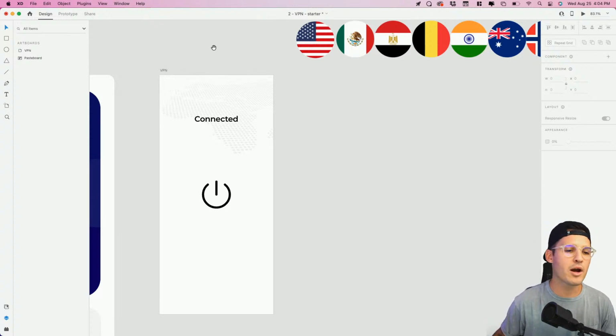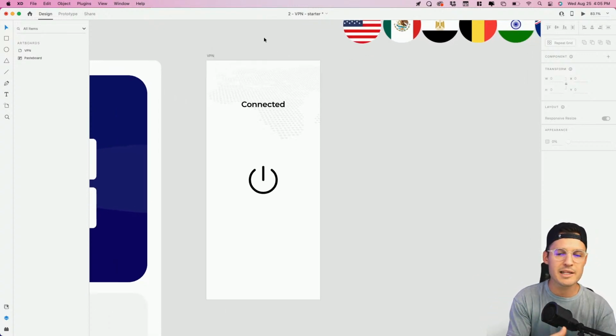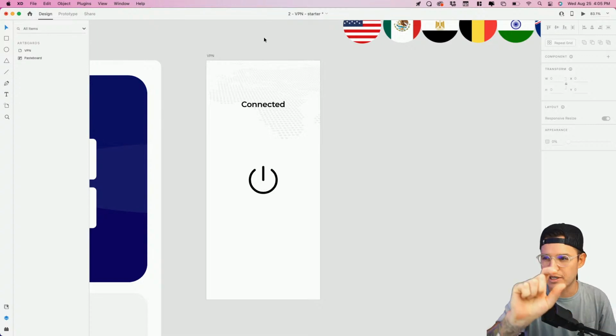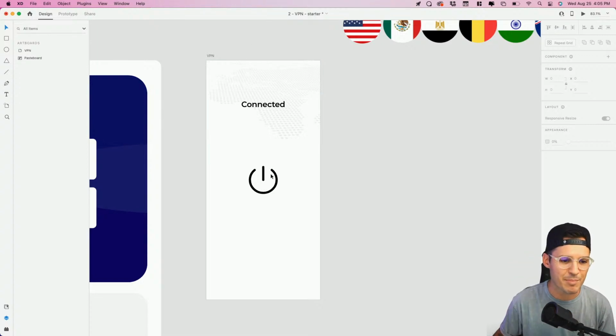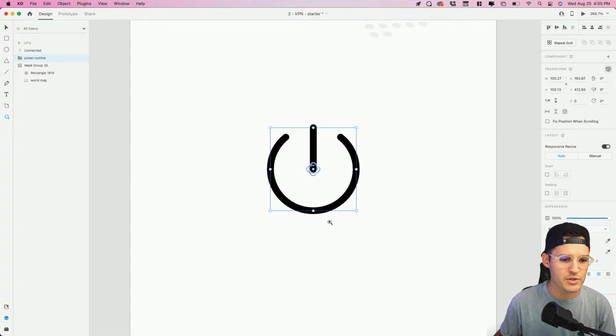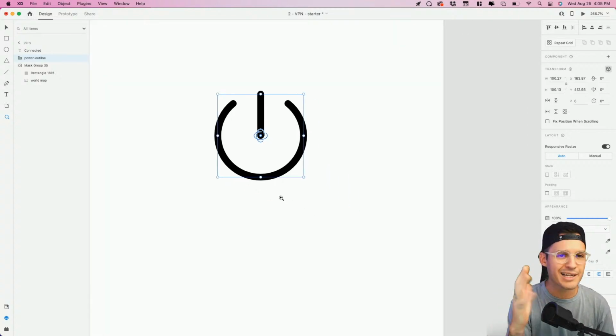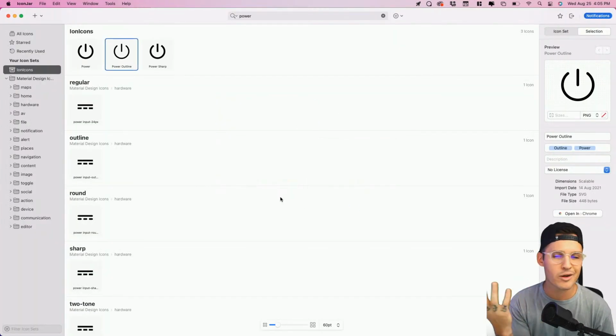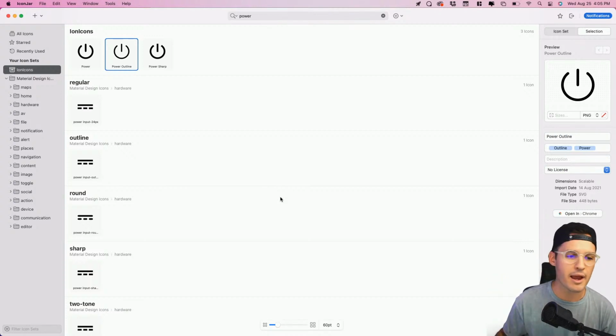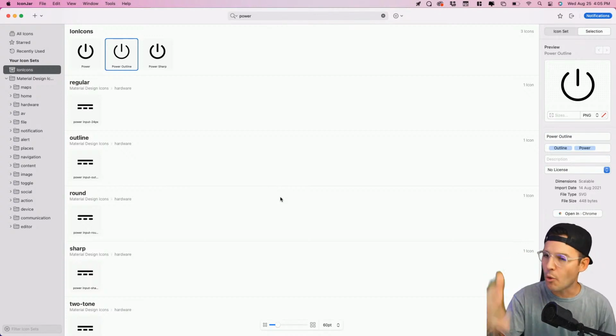Okay. All right. With that being said, let's make this the main screen where users can turn on the VPN. We got this big power button. Let's play with it. I'm going to zoom in. Where did I get this power button icon? I actually use an app called Iconjar. It houses all of my icons. I can keep them, go back to them, search for them. So that's where I pulled that one.